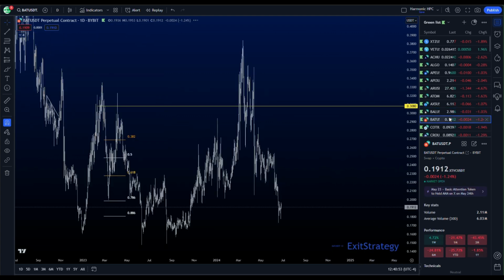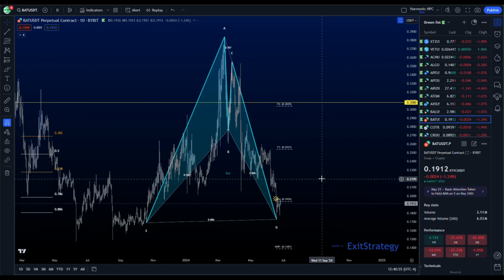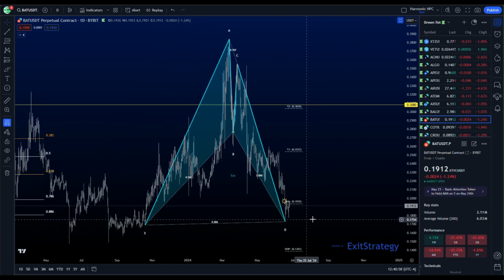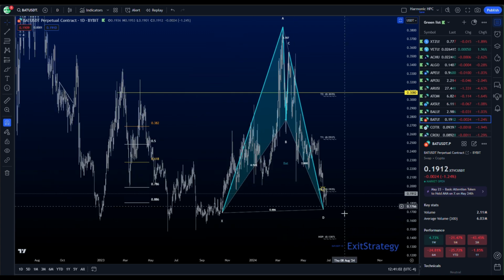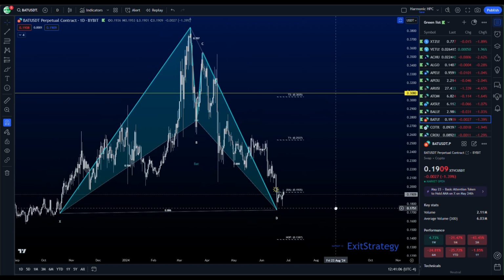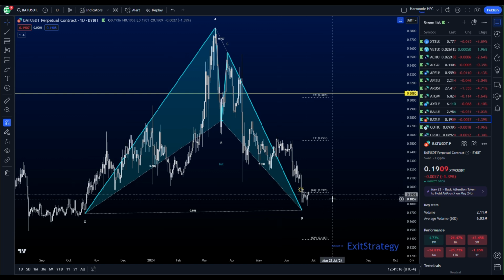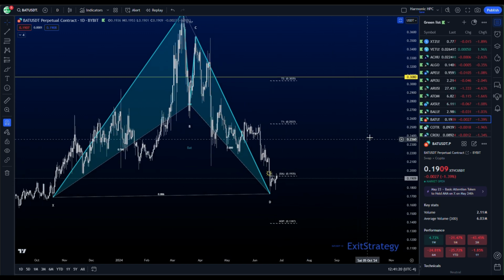BAT has a daily bat. That's hard to say. Anyway, BAT has a daily bat. We're close to our lows. We haven't taken down these liquidity wicks, so we need to see this turn around. We need to see, again, that XA level not just hold, but break. Draw your trend lines down, break the trend, break over the XA, get out of that PRZ, and come up at least to target 1, possibly target 2 for that type 1 reaction.